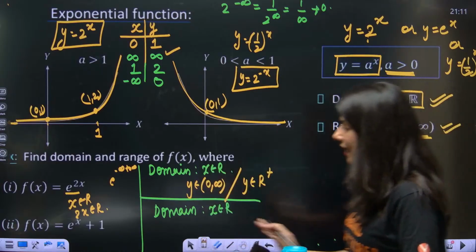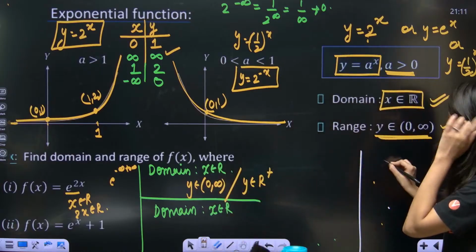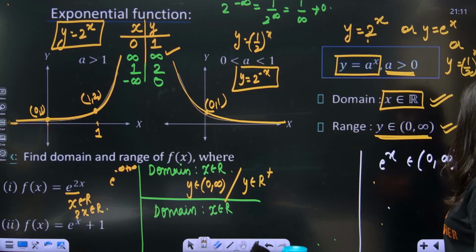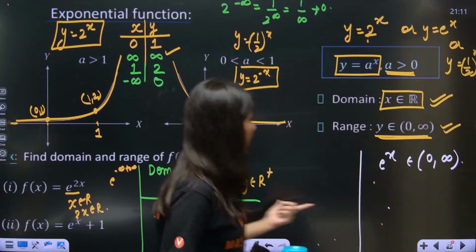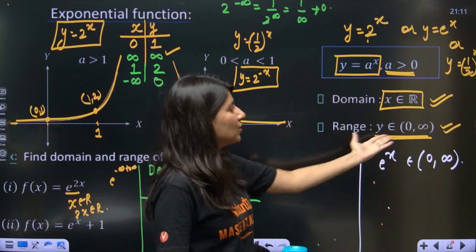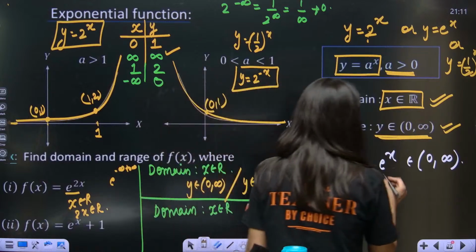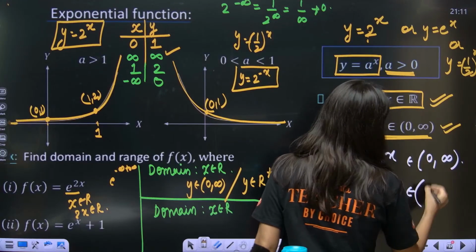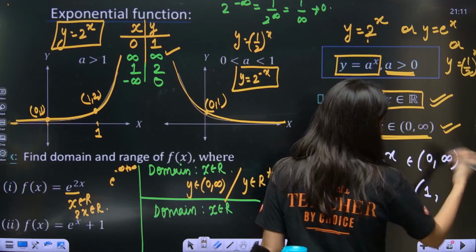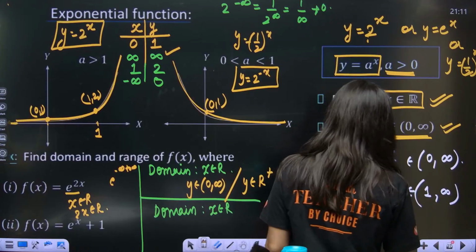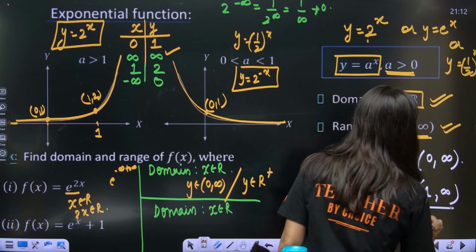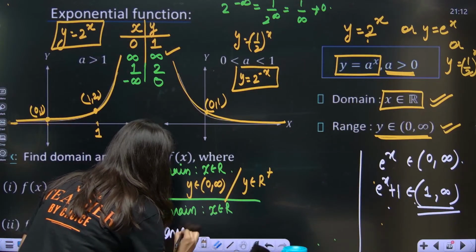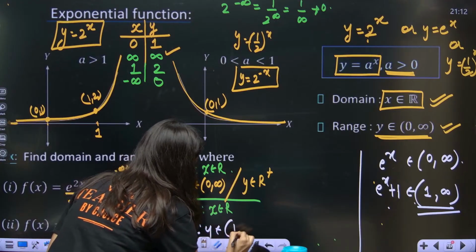Now just tell me one thing. I told you, e power x is belonging to 0 to infinity. Yes or no? Range is what? 0 to infinity. Y belongs to 0 to infinity. Now e power x plus 1. So e power x plus 1 belongs to 0 plus 1 is 1, and infinity plus 1 becomes infinity. So in this case, e power x plus 1 is belonging to 1 to infinity. So range over here is y belongs to 1 to infinity.